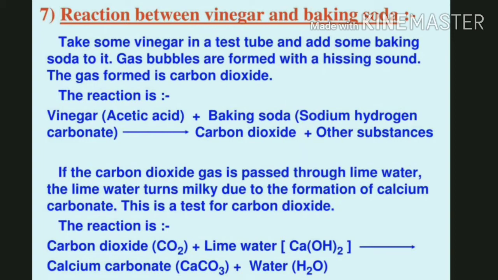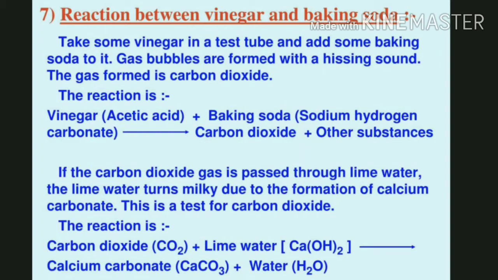Reaction between vinegar and baking soda. Take some vinegar in a test tube and add some baking soda to it. Gas bubbles are formed with a hissing sound. The gas formed is carbon dioxide. The reaction we can write down as vinegar, means acetic acid, and baking soda, means sodium hydrogen carbonate. So vinegar plus baking soda gives carbon dioxide plus other substances.